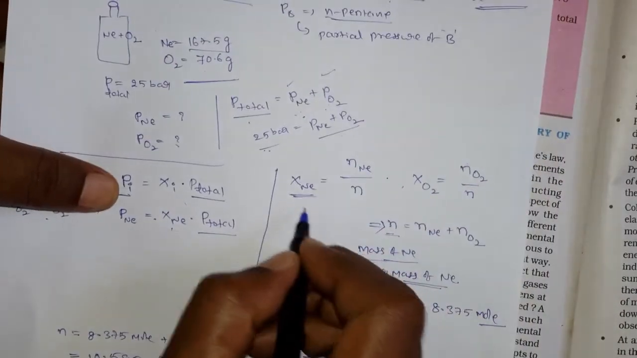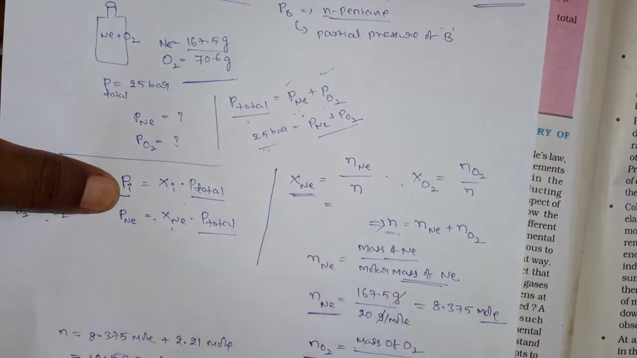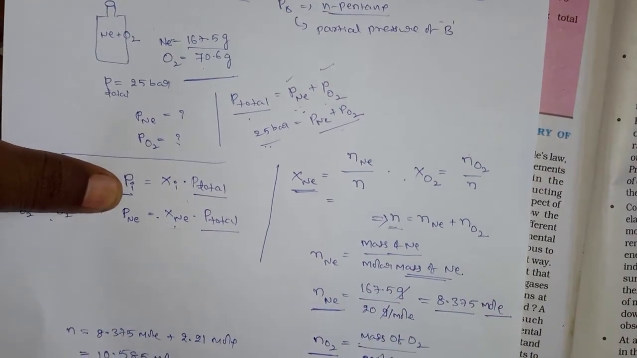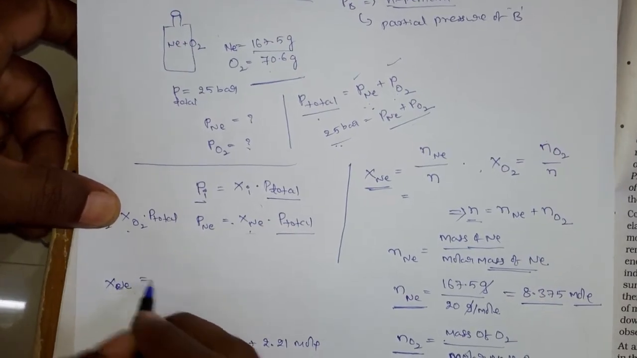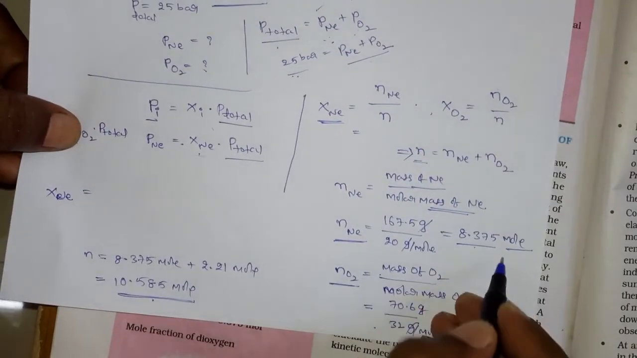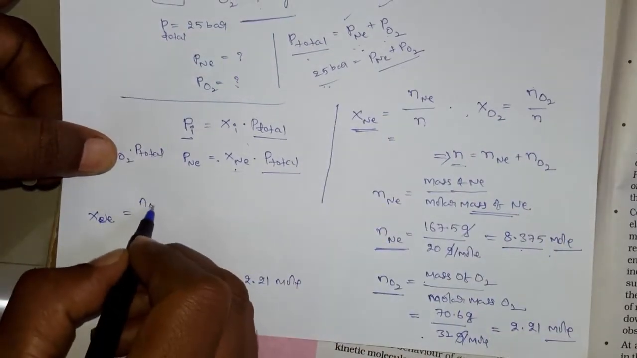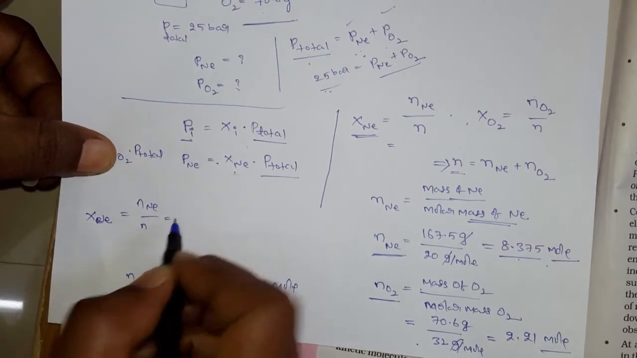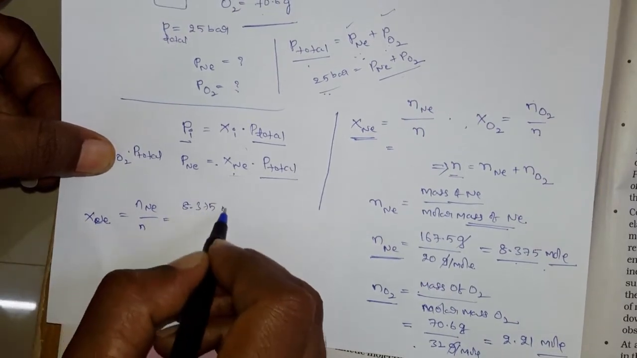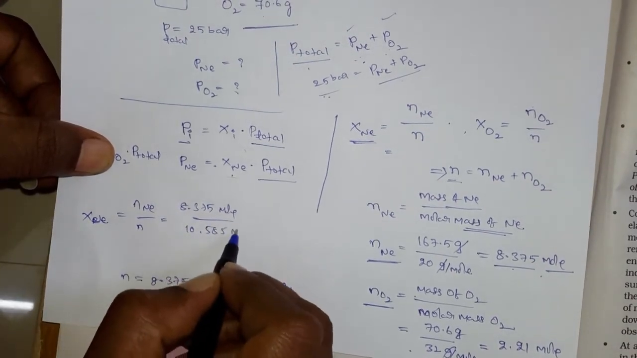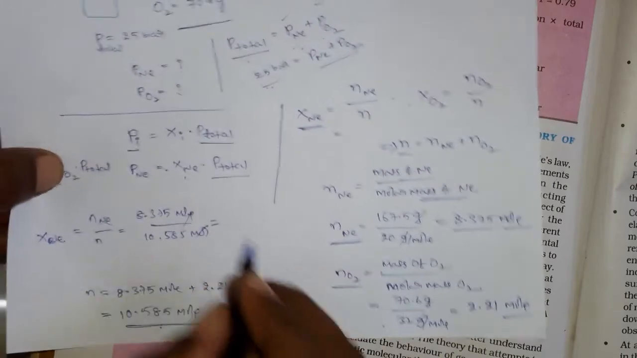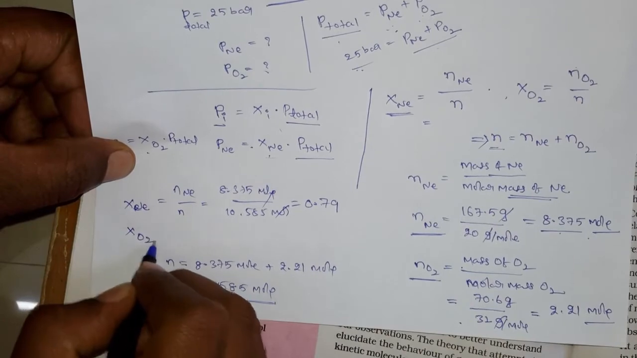Okay, so now you can calculate the XE. What is the XE now? XE is equal to the number of moles of neon divided by the total number of moles. That is the mole fraction of neon: 8.375 moles divided by the total of 10.585 moles. Moles cancel, and the value is 0.79.